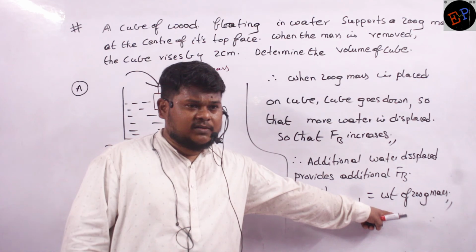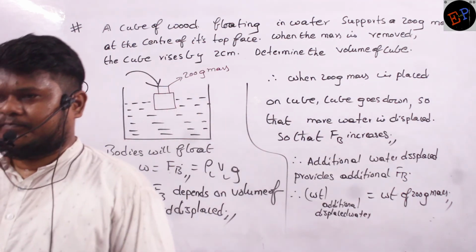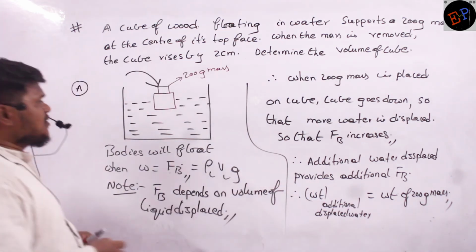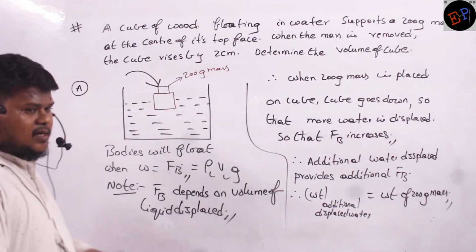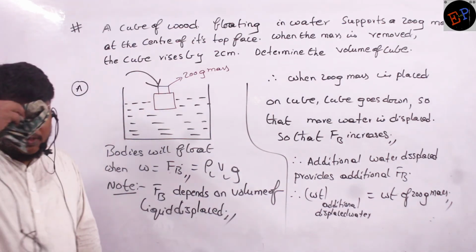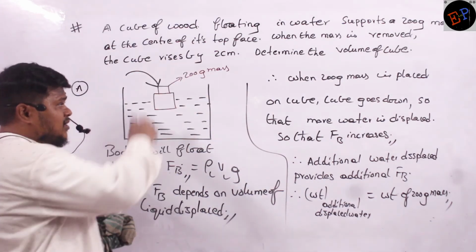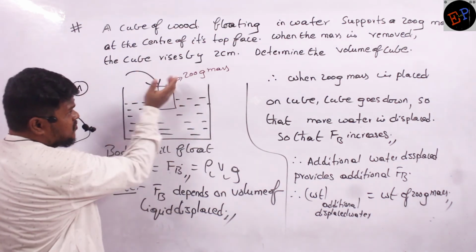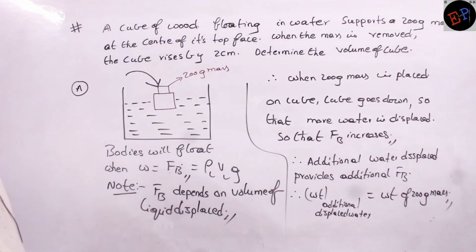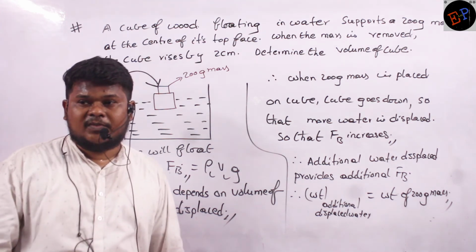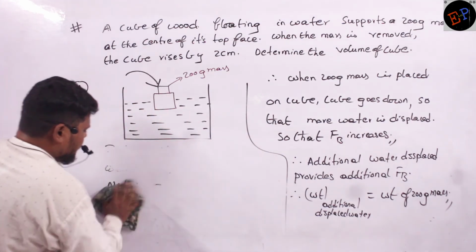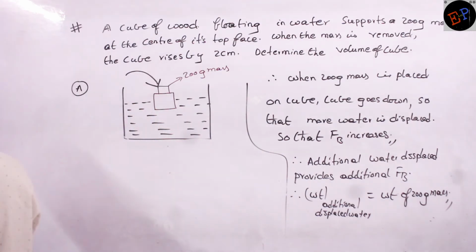What is that additional weight? Weight of the 200 gram body. Is it clear? Okay. Now can you say what is the additional water displaced? When I place this cube, the cube was moving downwards by 2 centimeter, no? Clear? So therefore what is the additional volume of liquid displaced? How can I say? The volume of liquid displaced, I can write like this.